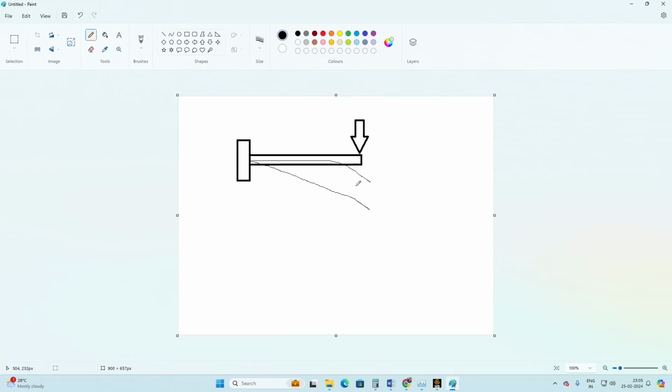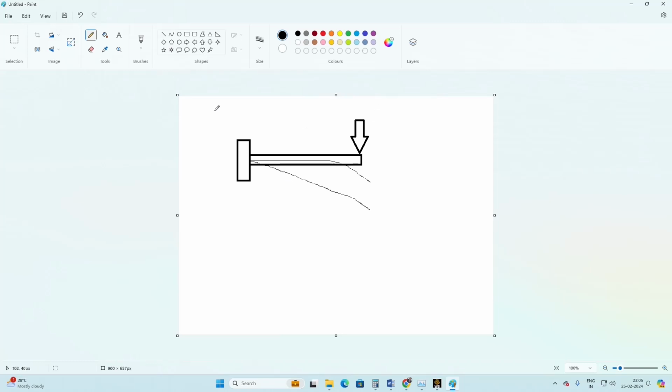You have to control the deformation also. Why? Because if you have too much deformation, even if it can withstand the load, it will affect other parts, or affect itself. If you are considering the wing structure, it will hit the ground, or affect some other parts of the structure.